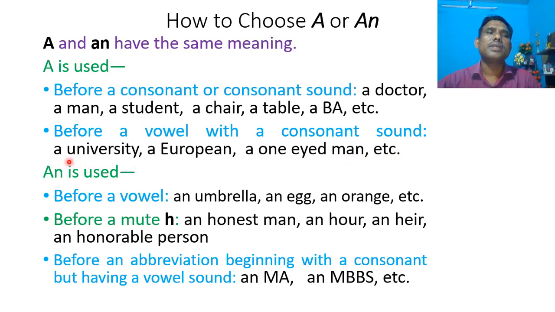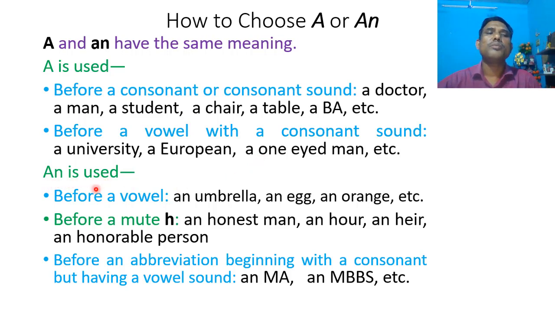The first letter of the word university is U, which is a vowel, but it sounds like U, which is a consonant sound. The first letter of the word European is E, which is a vowel, but it sounds like U, which is a consonant sound. The first letter of the word one is O, which is a vowel, but it sounds like wa, which is a consonant sound.